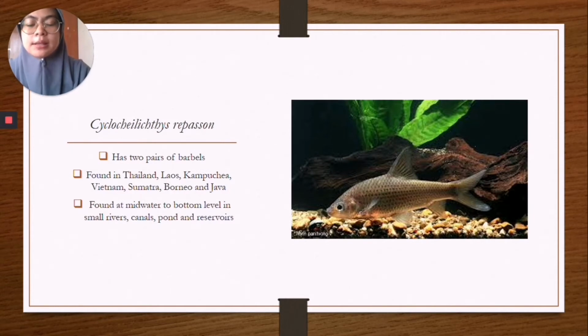According to Zakaria Ismail 1990, Cyclocheilichthys repasson is found in Thailand, Laos, Cambodia, Vietnam, Sumatra, Borneo, and Java. In Peninsular Malaysia, it was reported from Tembeling River in Pahang drainage near Taman Negara. Cyclocheilichthys repasson is found at mid-water to bottom level in small rivers, canals, ponds and reservoirs from Indonesia to Thailand. Their diet consists primarily of insects with some aquatic macrophytes.